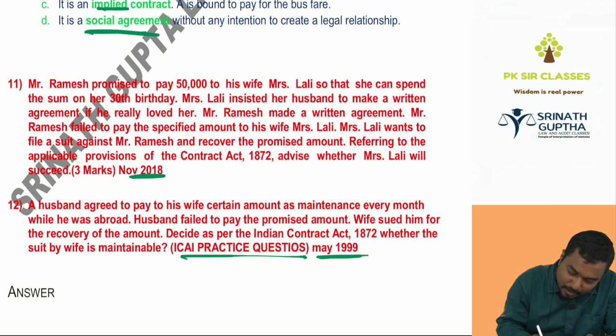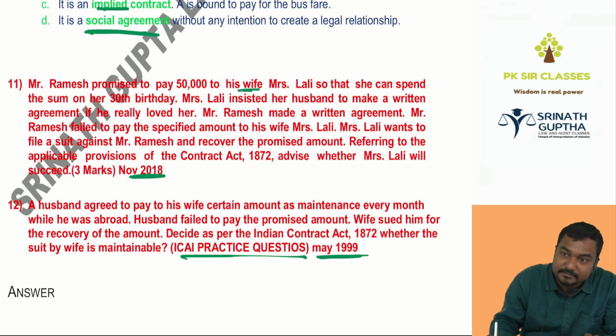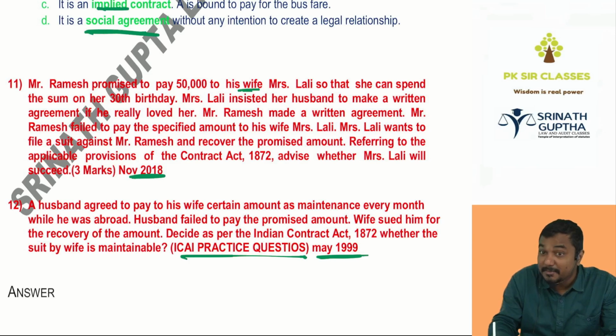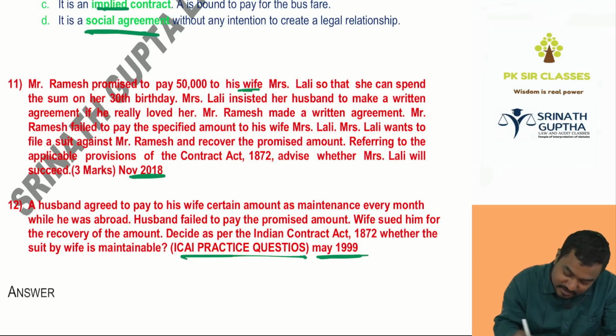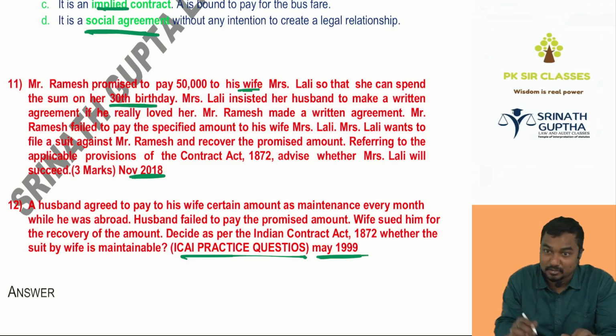Mr. Ramesh promised to pay 50k to his wife, Miss Lali. Wife, beta. We discussed, right? Which case law? We have discussed one case law. Case law name: Balfour versus Mrs. Balfour. Yes or no, sir? Which agreement is this? Domestic agreement. These are the agreements entered with the father, mother, brother, wife, children, sister. X promised to pay 50K to his wife, Miss Lali, so that she can spend the sum on her birthday. This question is very important.